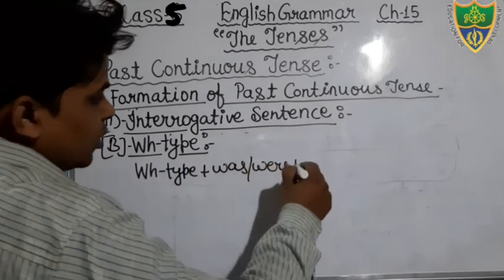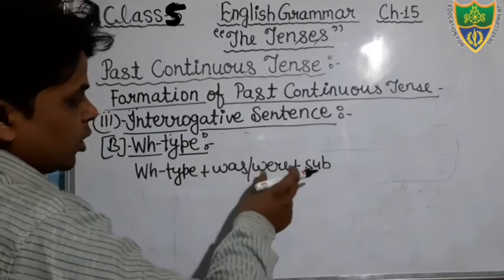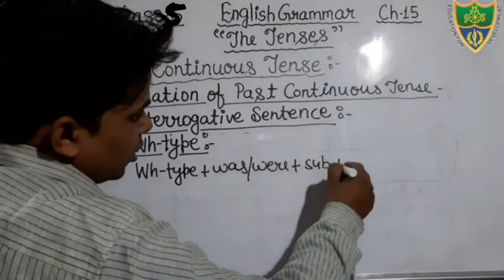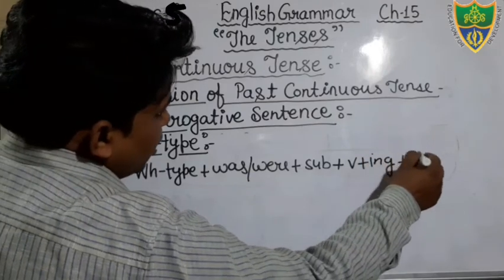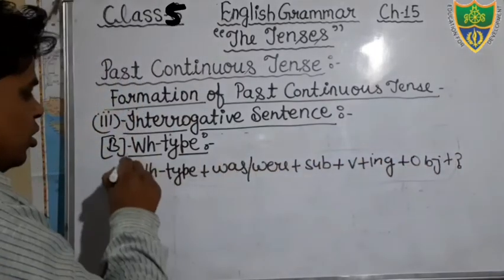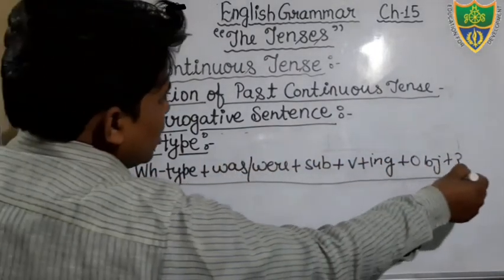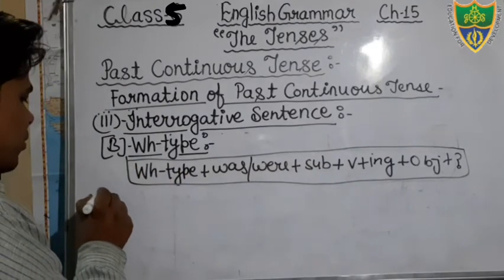Okay, then after the subject, if your subject is singular you will add was, if your subject is plural you will add were. Then after that the verb, in the verb we will add ing, then the object, then the question mark. Okay, this is your structure, and on the basis of this structure you have to construct the sentence. Example we can see.